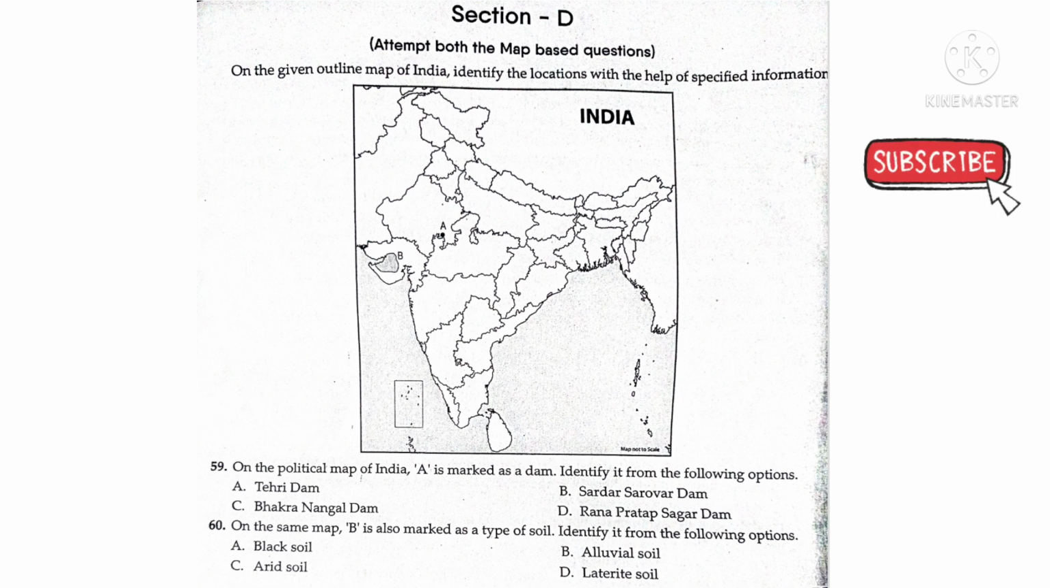Section D, map based questions. Here two questions are also compulsory. Question 59. On the political map of India, A is marked as a dam. Identify it from the following options. So the answer is D, Rana Pratap Sagar Dam, Rajasthan, on river Chambal Basin. Question 60. On the same map, B is also marked as a type of soil. Identify it from the following options. A, black soil.